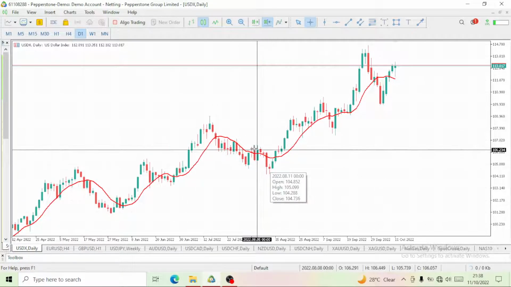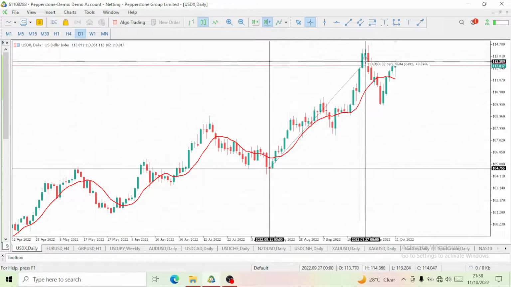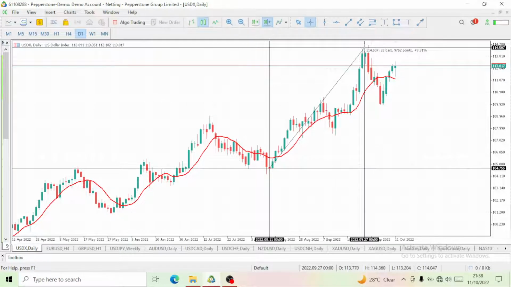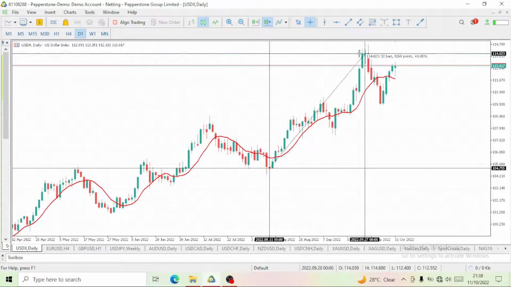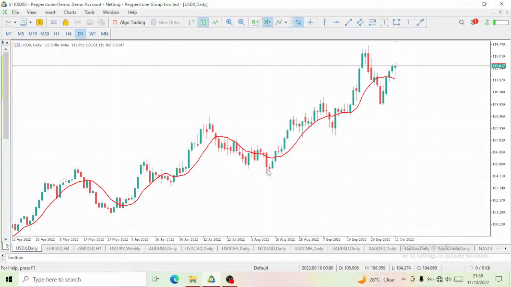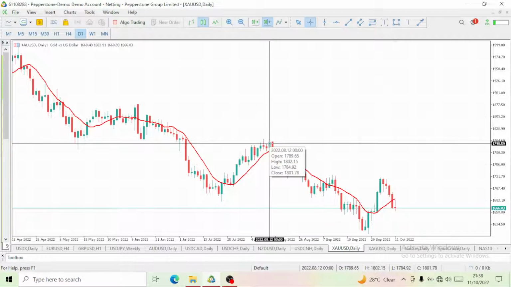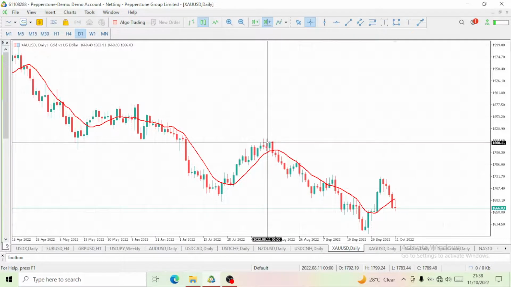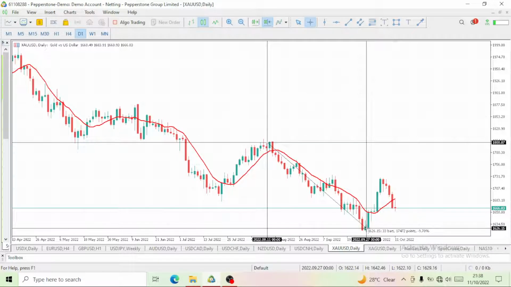This was around 08, around August, right? We saw this on the USD index, our USD currency index. The price actually rose up. If you notice, at this same period, which is 08, about August, this is when the price drops. This is exactly where we started having this drop on our gold.